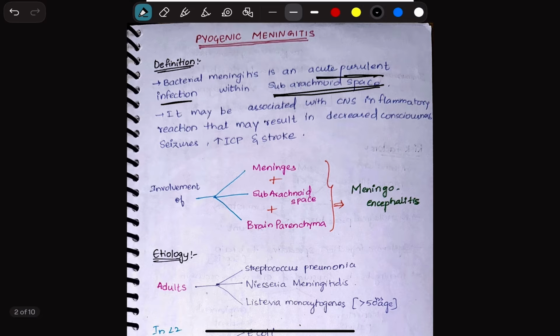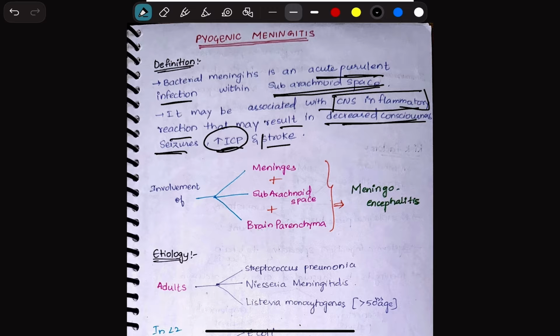It may be associated with CNS inflammatory reactions that may result in decreased consciousness, seizures, increased ICP, and stroke. Okay, so this pyogenic meningitis could also be associated with a few CNS inflammatory conditions which may result further in decreased consciousness or seizures or increased ICP and stroke.